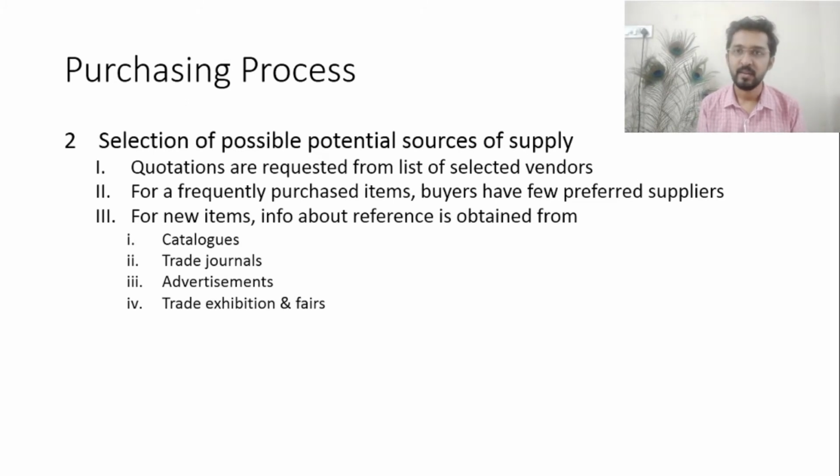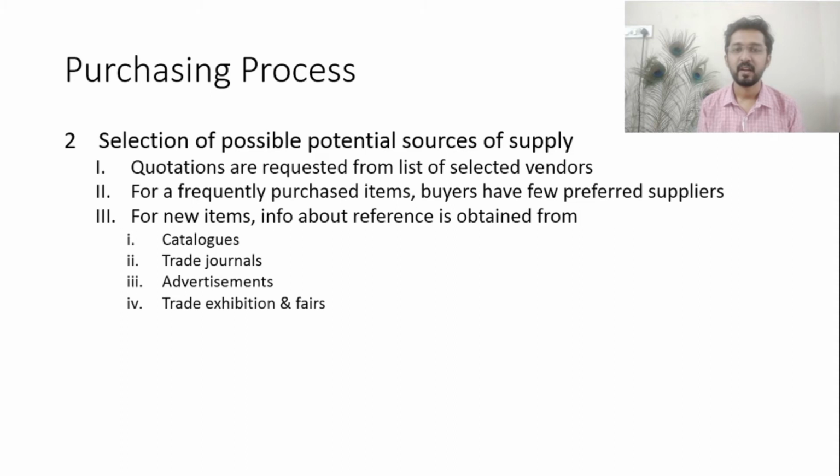For any new item, we have to find the possible potential suppliers, and the information about these is obtained from the catalogs available about the suppliers for those items, the trade journals published, and the advertisements made by the suppliers from time to time.